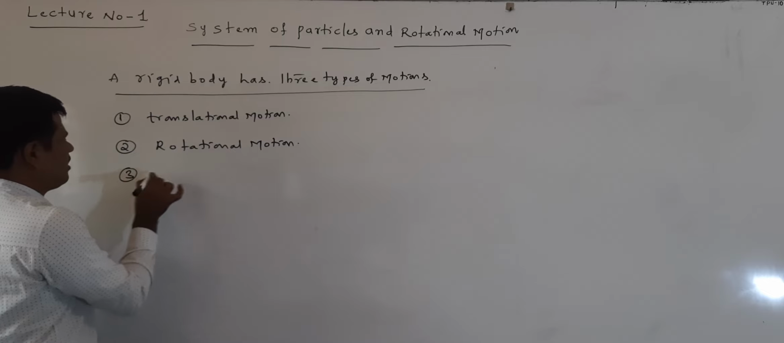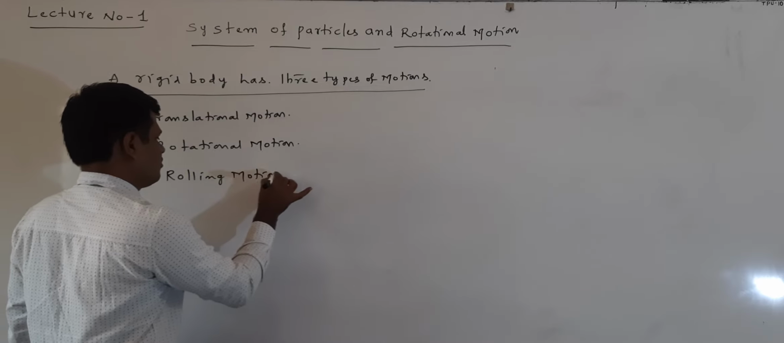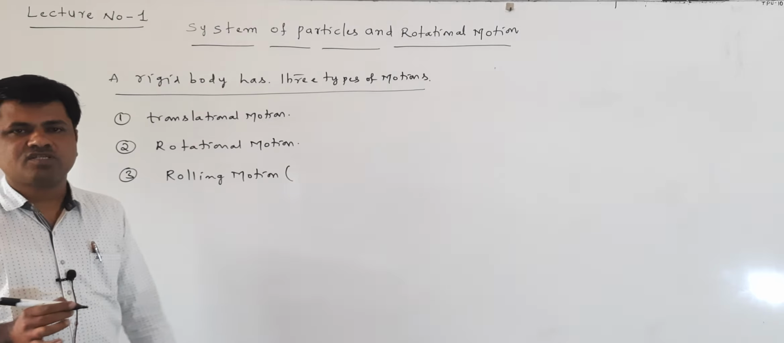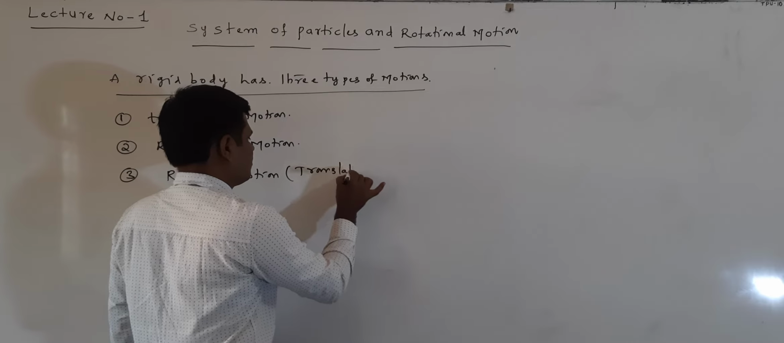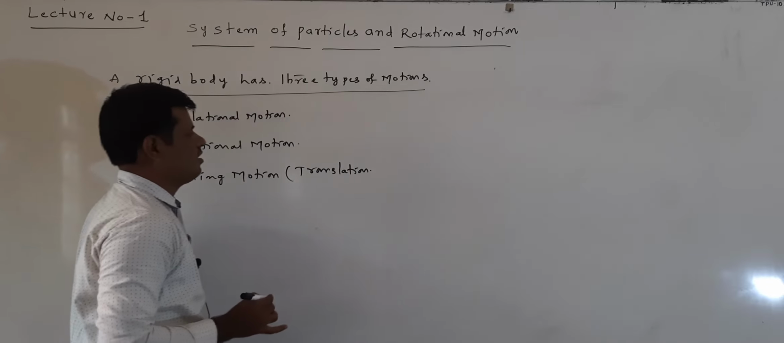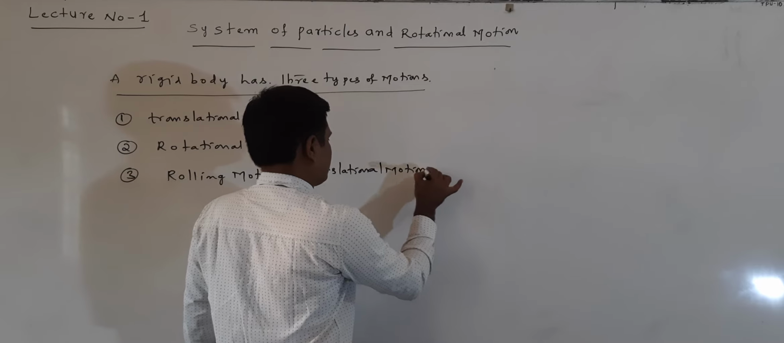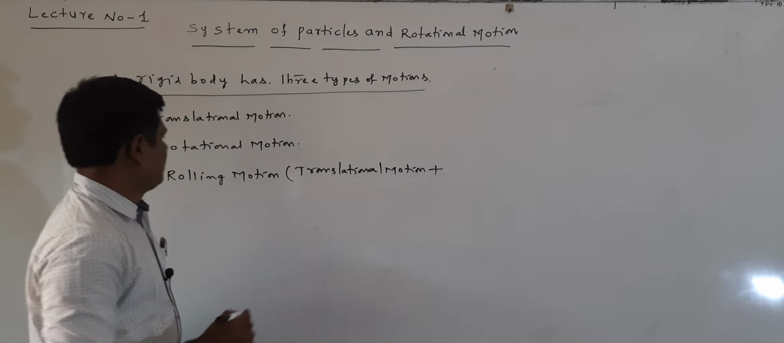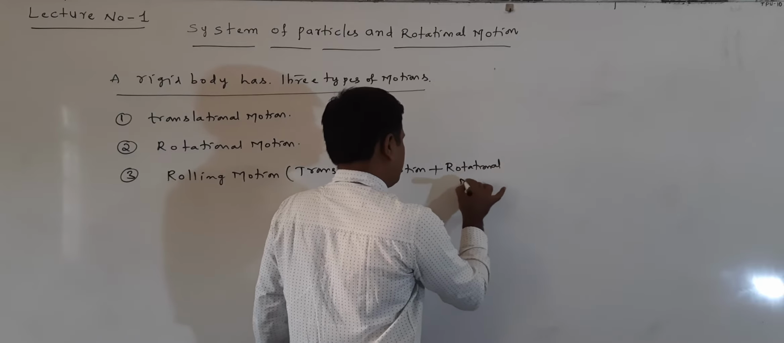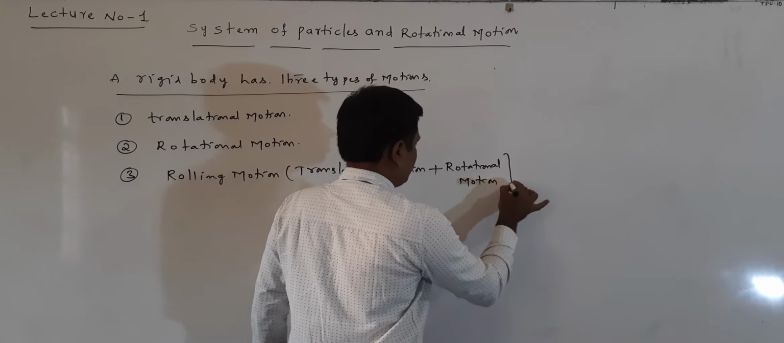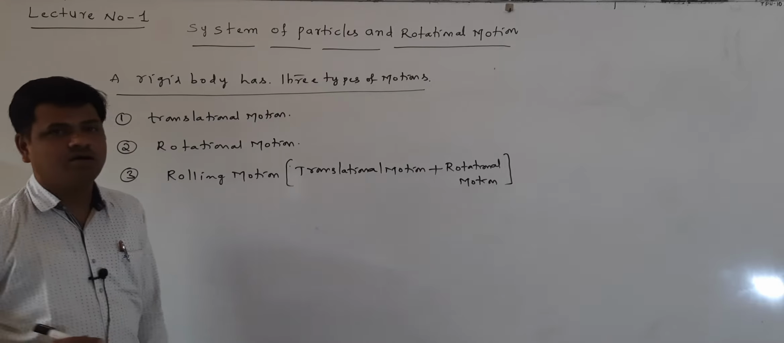Now, the third one is called a rolling motion. What is meant by rolling motion? It is a combination of translational motion plus rotational motion. It is a combination of translational motion and rotational motion. That is called rolling motion.